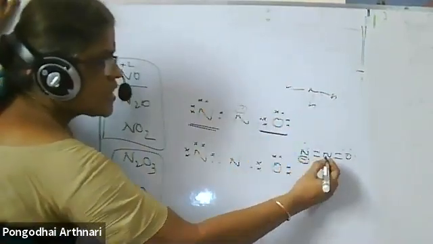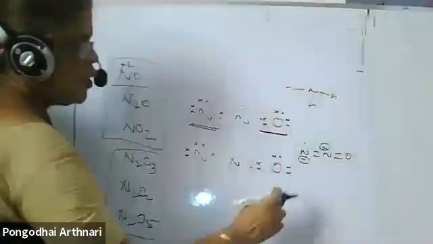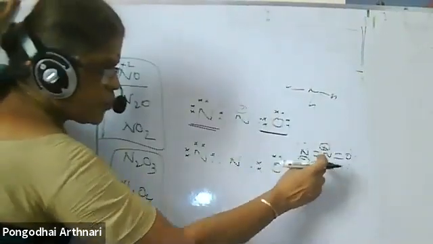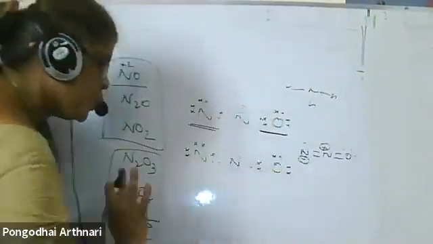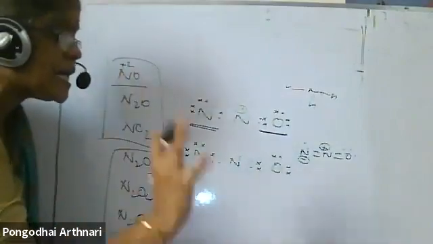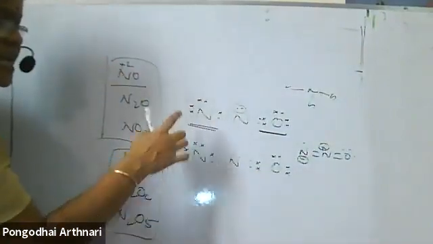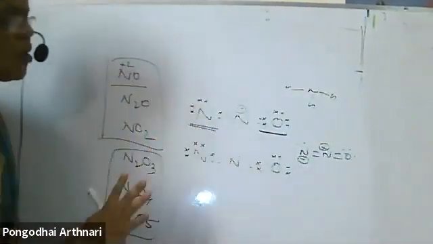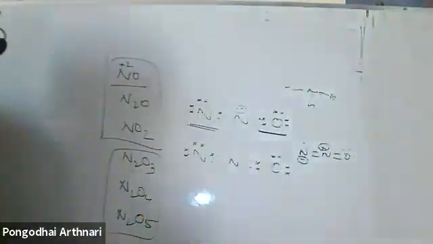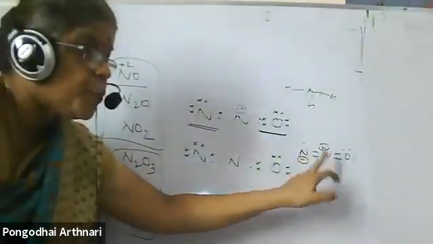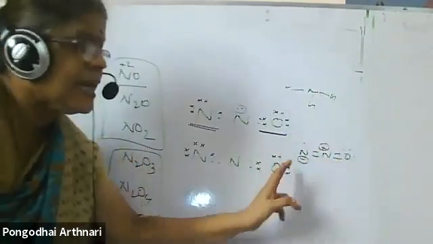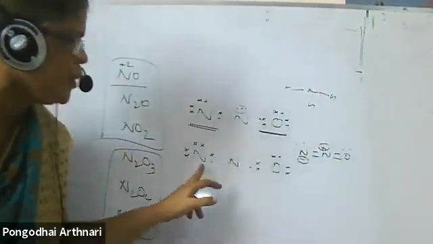So it carries a negative charge, and this carries a positive charge. If you are drawing this way, you have to put the charge. If you are putting the electrons, you need not write any charge. It is understood, because the excess electron is there. So the charge is already represented and you need not put it. If you are writing this way, you have to put the charge to tell that the electron is there.